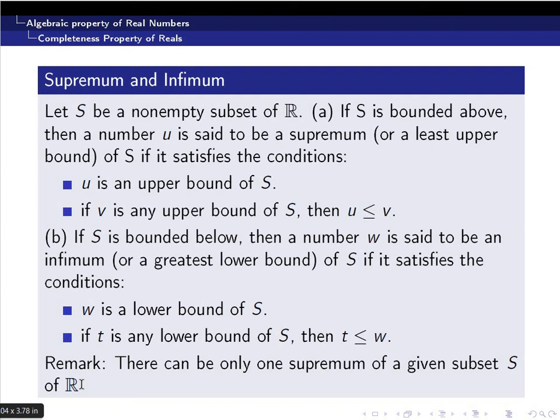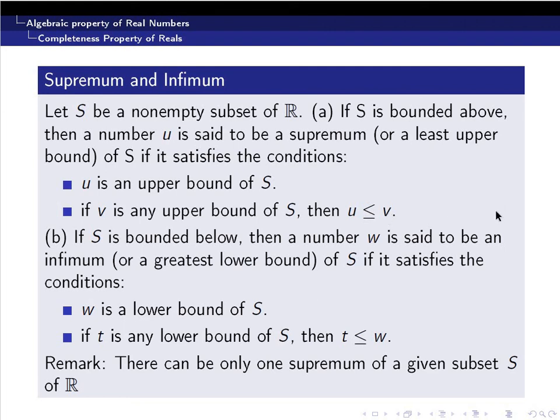And similarly, in the case of lower bounds, the lower bounds need not be unique. You can find infinitely many lower bounds. But in the case of the infimum, or the greatest lower bound, it should be unique. So how can we prove this? Consider u and v as two supremums. In case 1, you assume that u is a supremum and v is an upper bound. Since u is a supremum and v is an upper bound, u should be less than or equal to v by the definition of supremum.